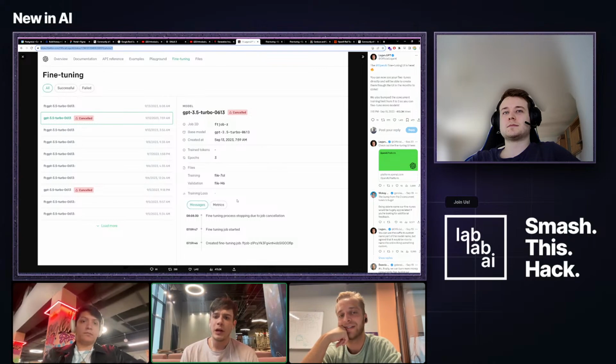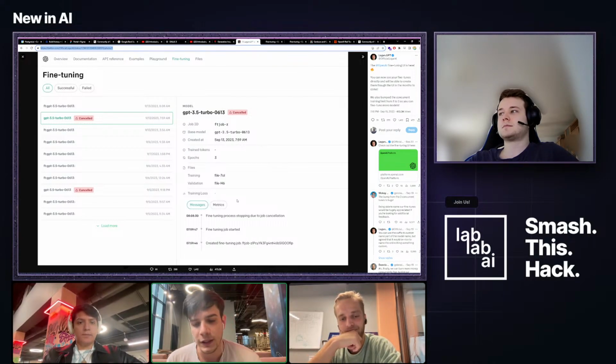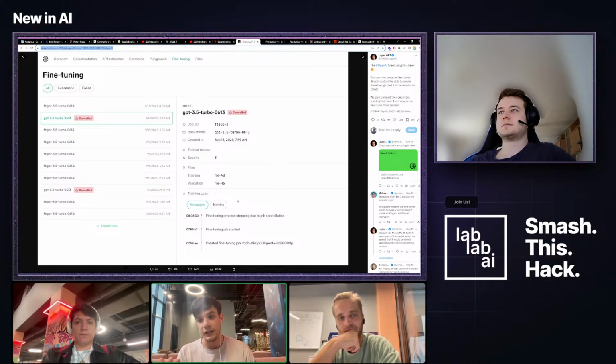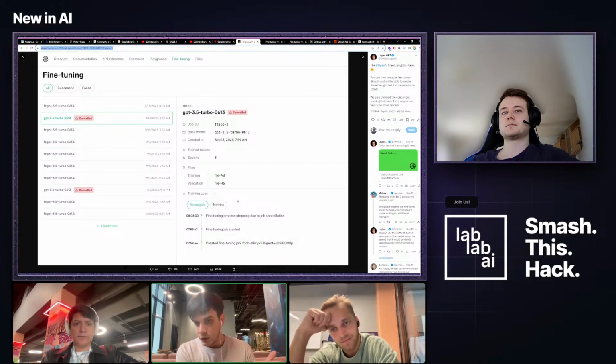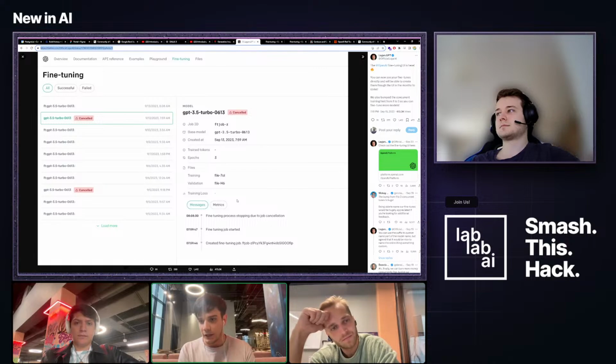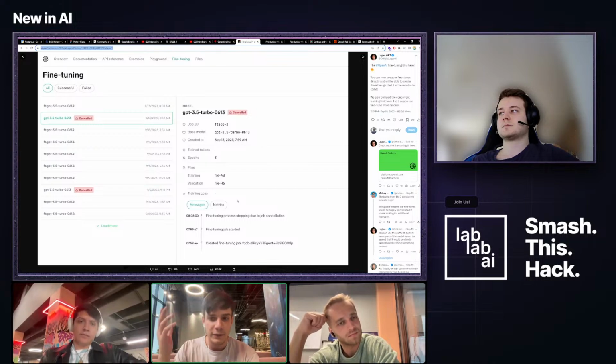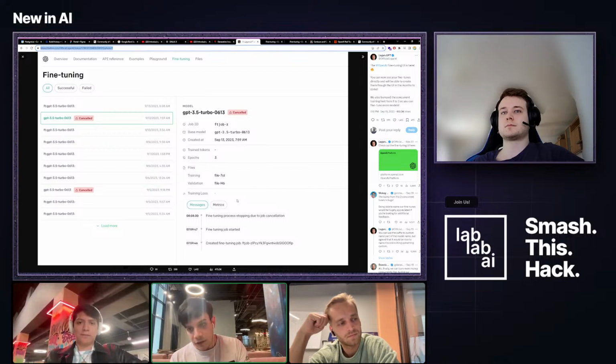I also have an input privacy-wise. Let's say that you're a company and you have a lot of internal data that needs to be kept safe. But you still want to fine-tune this ChatGPT version on your own data, so that ChatGPT will be able to answer on that data itself. But from what I'm hearing now, everything is under the hood. So we just give it to OpenAI, then they give you back a new endpoint. How does it go with data privacy? Would a bank, for instance, that has all of this encrypted data be comfortable with giving this away to ChatGPT to fine-tune it to a point where they can get back an endpoint? Have they thought about that?